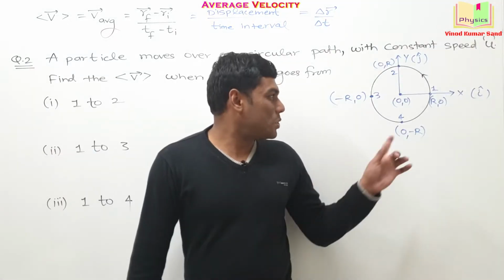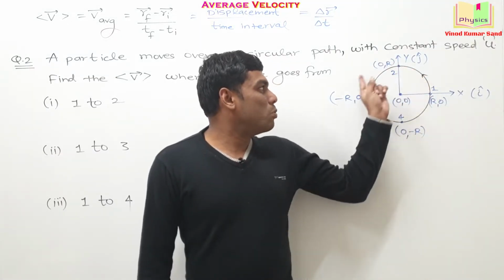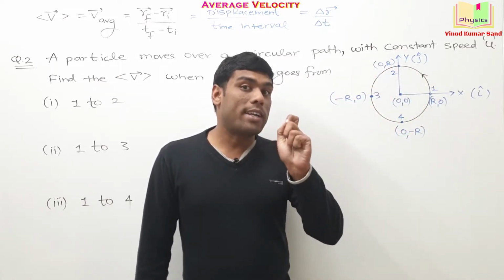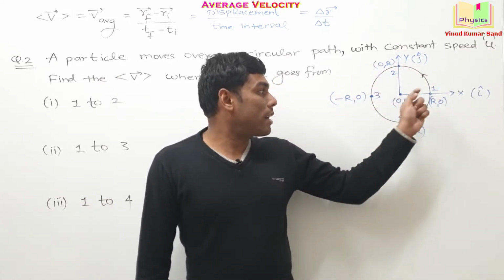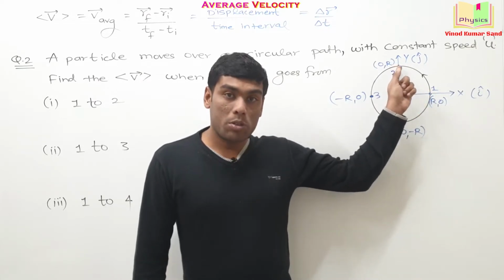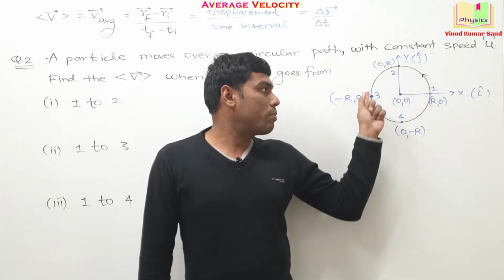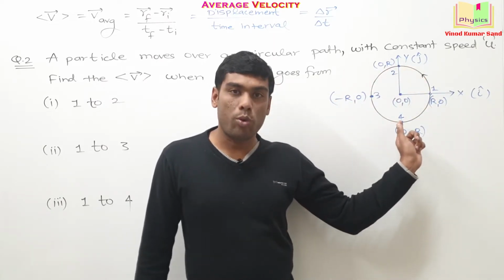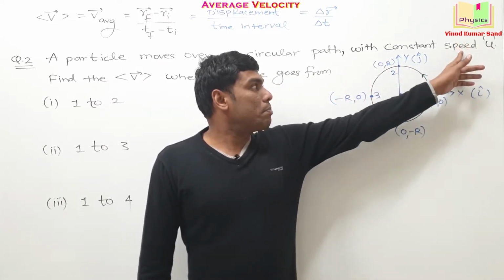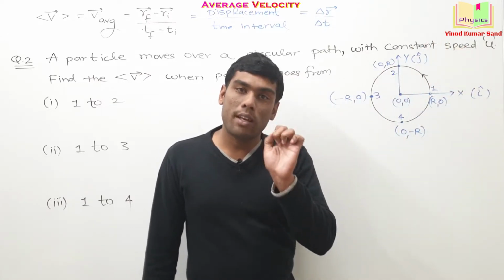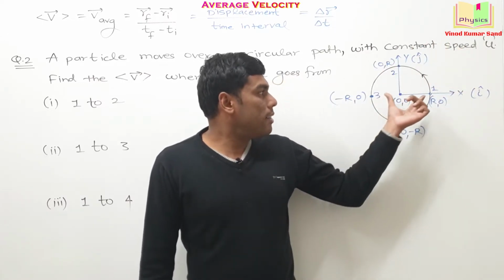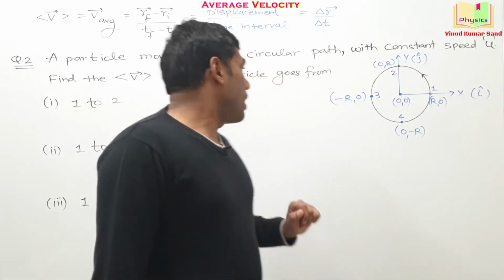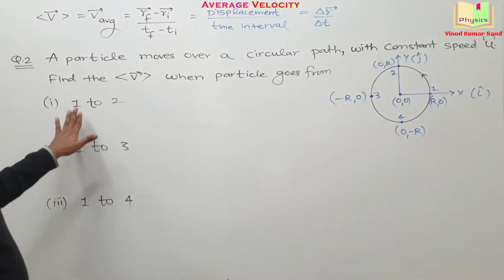Here is the next question. A particle moves over a circle like this. We need to find the average velocity of the particle when it goes from point 1 to 2. Then in the second case when it goes from point 1 to 3, and in the last case when it goes from point 1 to 4. It is given that the particle is always moving with constant speed u and the radius of the circle is r. Is it okay? I am starting the calculations.